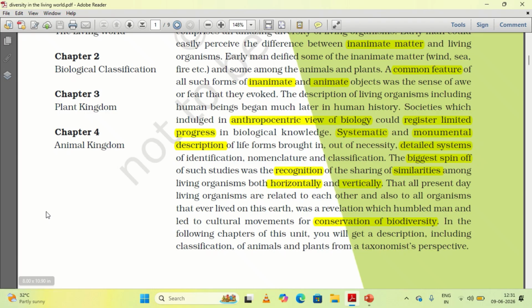Horizontally means within the same lineage, for example, gorillas, gibbons, monkeys, human beings. This is the horizontal relation. Okay, we are very much related to each other. Vertically means, for example, from fish to birds, then amphibians to human beings.